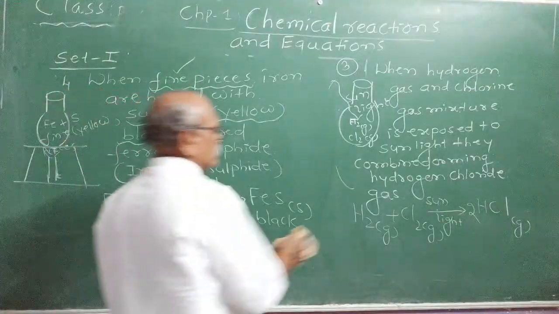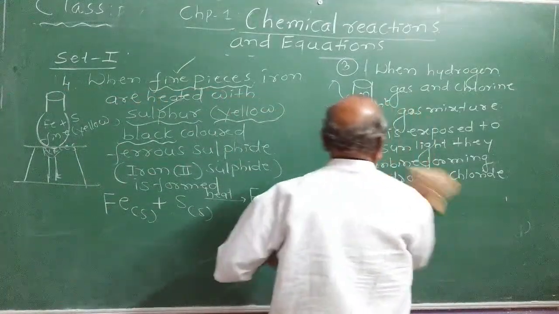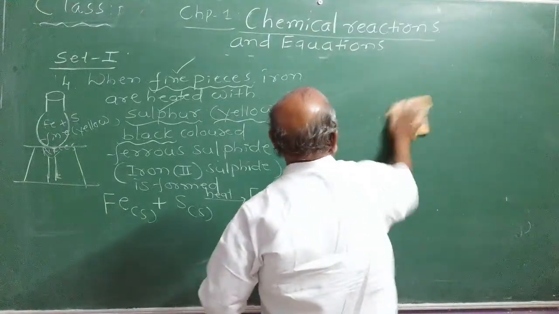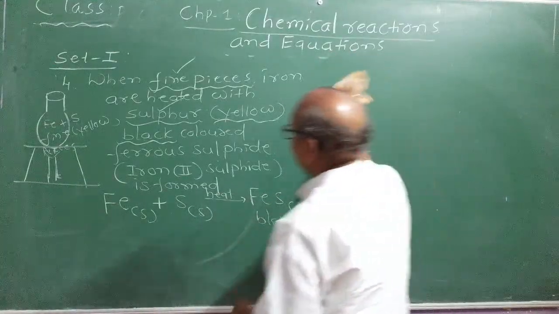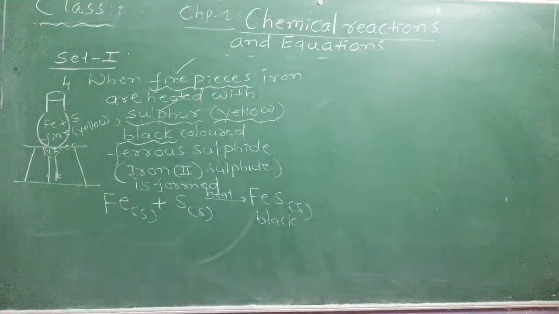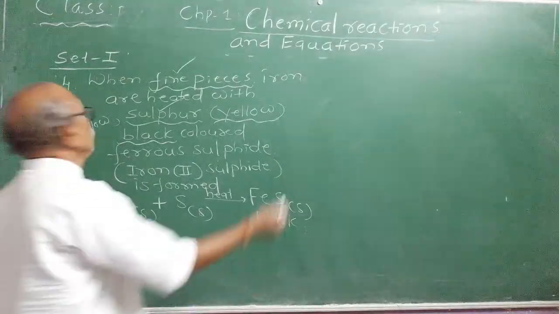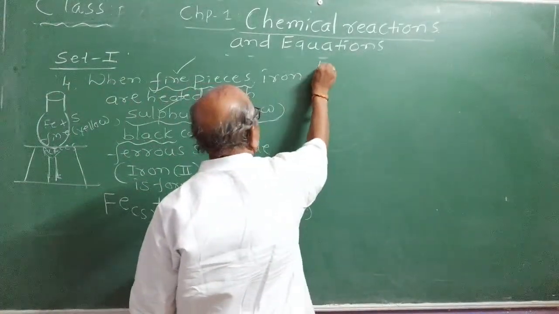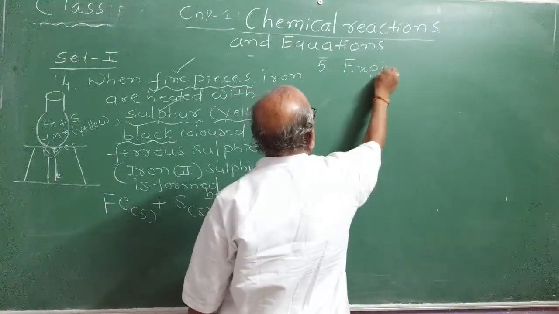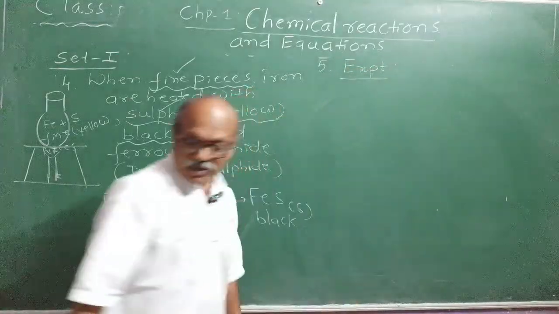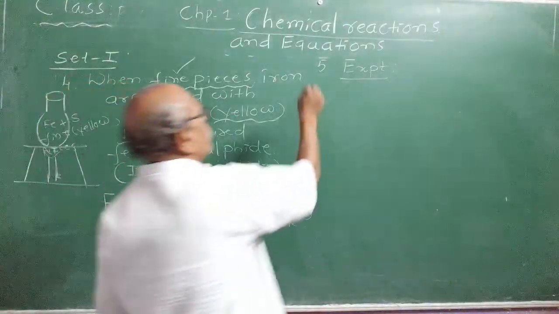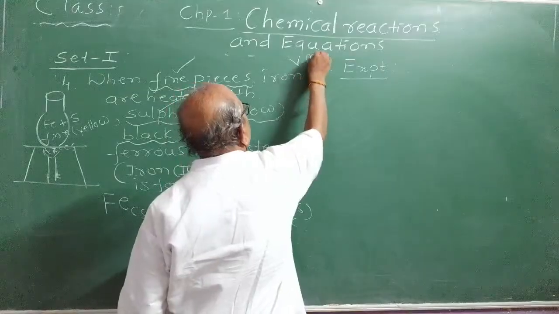Next, iron reacts with chlorine forming ferric chloride. For that you have to draw the diagram. Even you may be asked, it is an experiment given in the syllabus. Draw a neat diagram. Experiment in the syllabus, note it, very important. Draw the diagram. Very important.